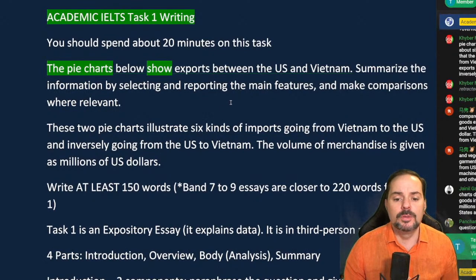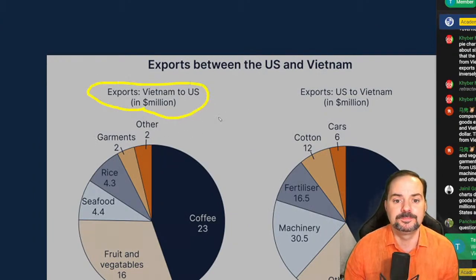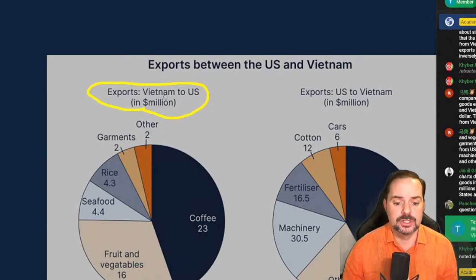Okay, so that's the other important part here, students. Remember what I said, that it's really important to think about the title of the pie charts here. So here it says in millions of dollars, and because it has just one line going through it, I know it's millions of US dollars, okay? So exports to Vietnam in millions of dollars, okay?